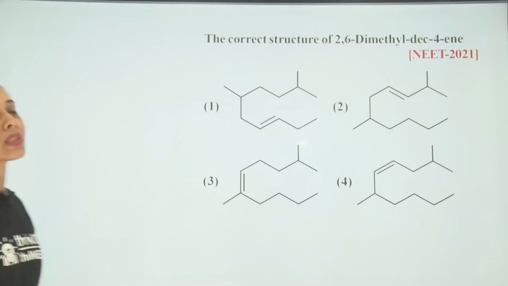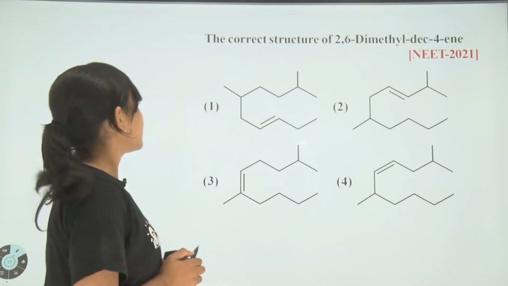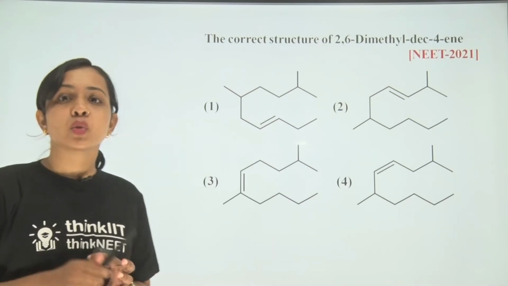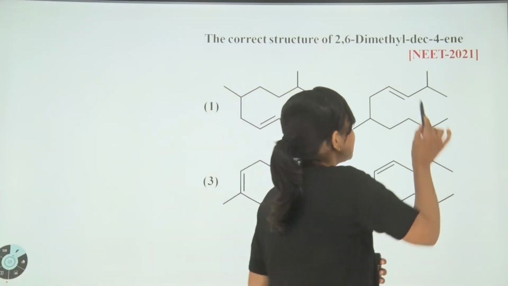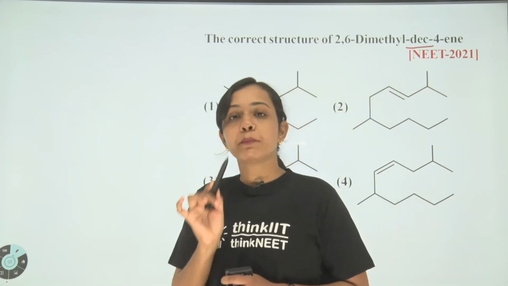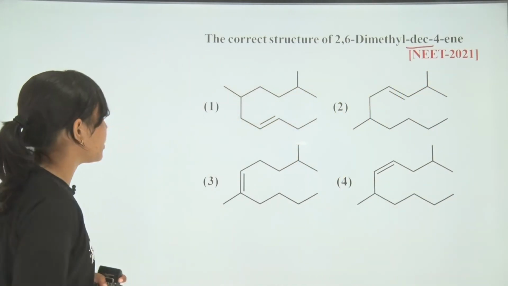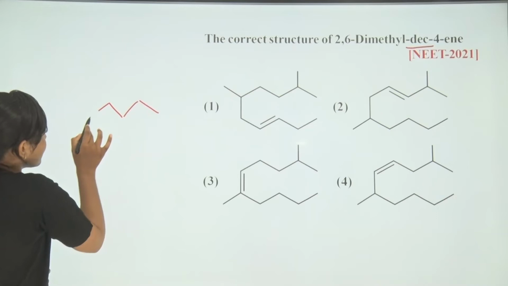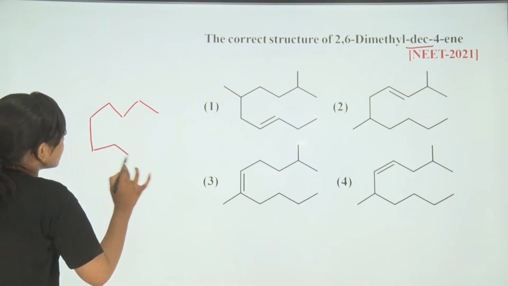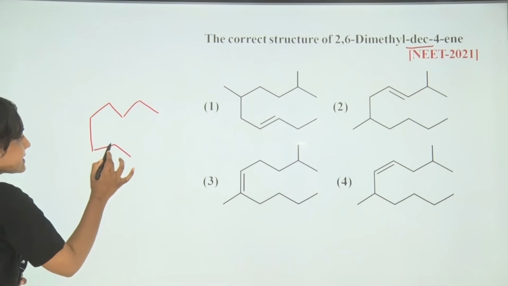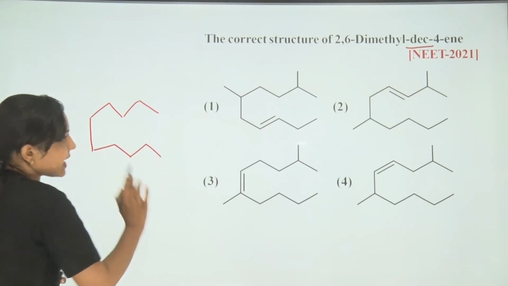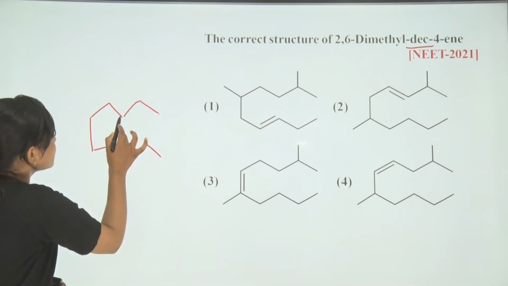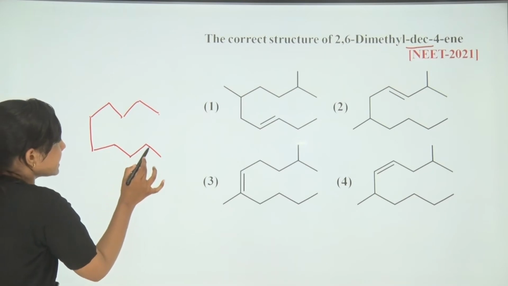Hello dear students, so our next question is: the correct structure of 2,6-dimethyl dec-4-ene. In the IUPAC naming of the given compound, you can see that dec is present, that means the compound has 10 carbon atoms. So we can make this dec chain like this: 1 2 3 4 5 6 7 8 9 and this is 10. This compound also contains 10 carbon atoms, you can see here 1 2 3 4 5 6 7 8 9 10.